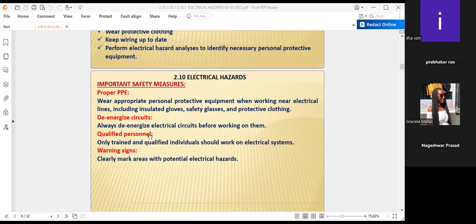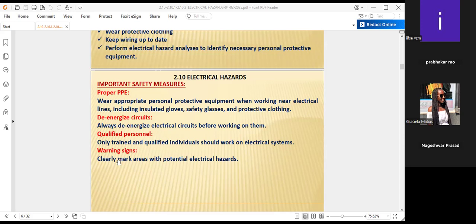Only trained and qualified individuals should work on electrical systems. Even if you allow a contractor to do the electrical works, you have to see that in the contractor's crew, at least one electrician has a qualified person's certificate. A welder certificate as well as an electrician certificate is necessary for any organization.